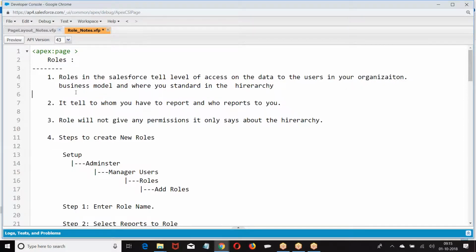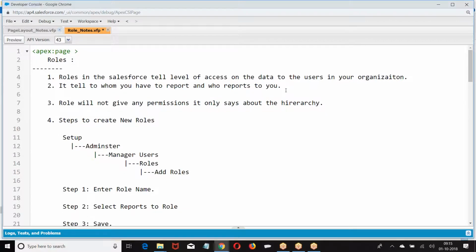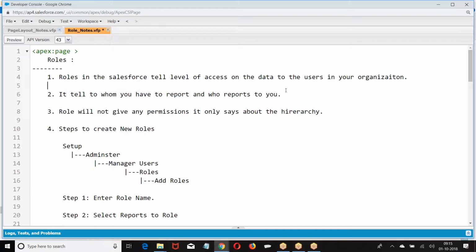Next, it tells who will report to whom, and who will report to you. Role will not give any permission. It only says about hierarchy.